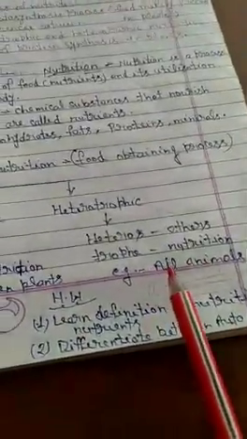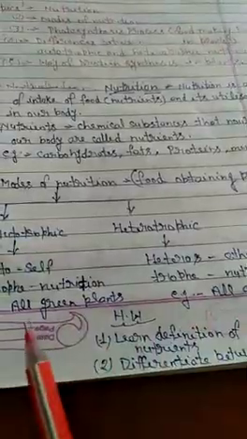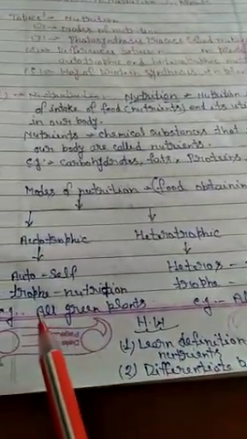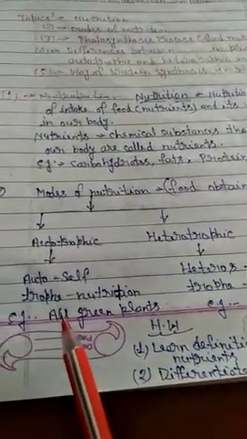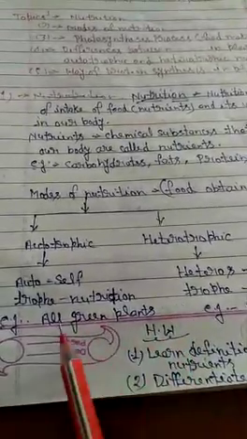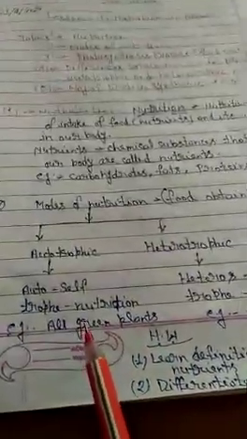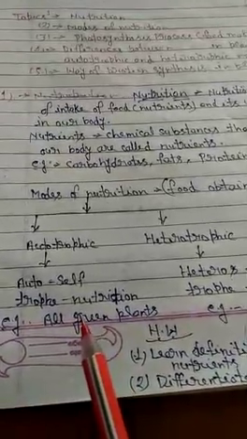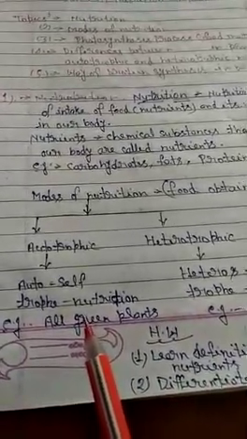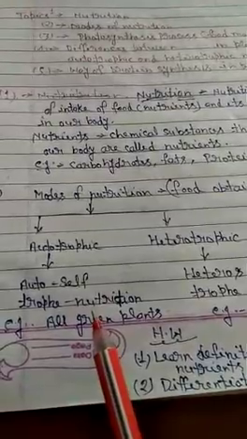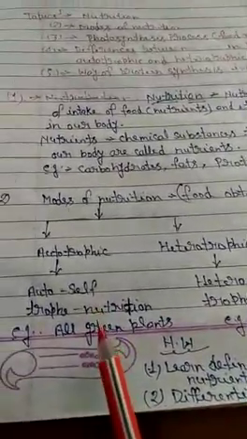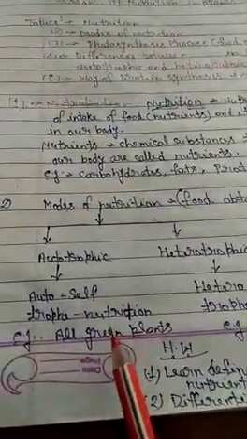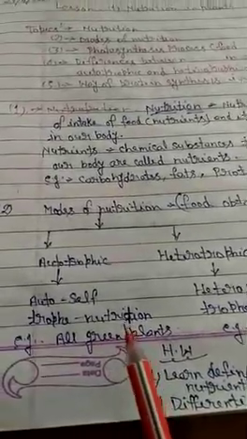All animals obtain their food material from green plants, but green plants can make their own food by the process of photosynthesis. They do not depend on any other animals because they have chloroplast. With the help of chloroplast, they can make their own food by the process of photosynthesis.